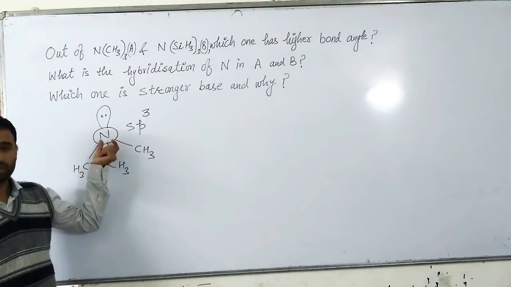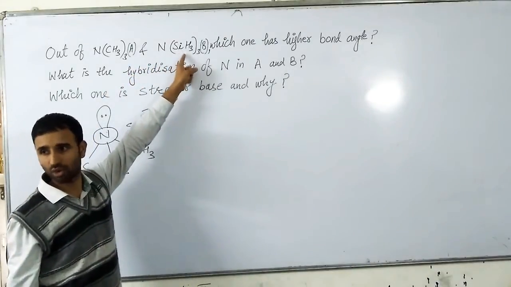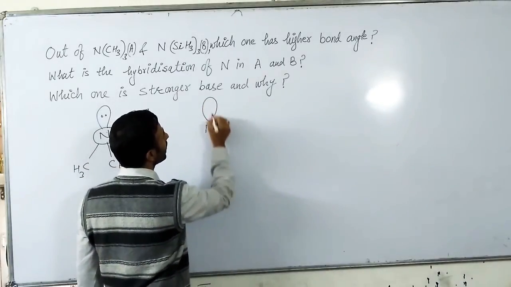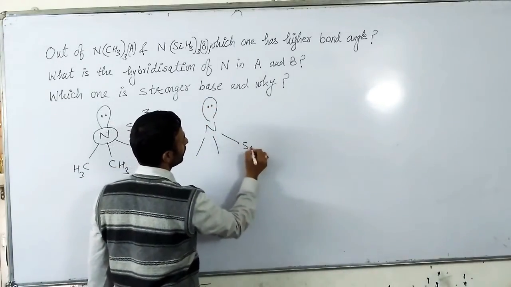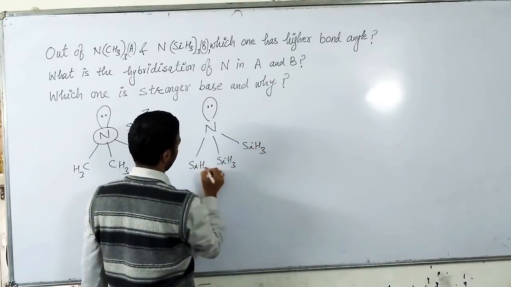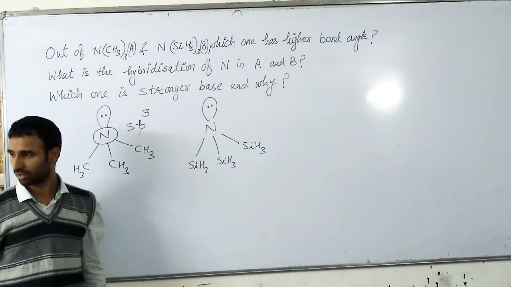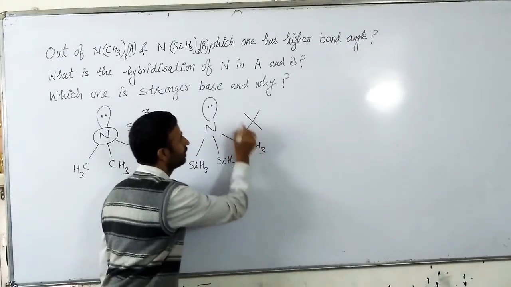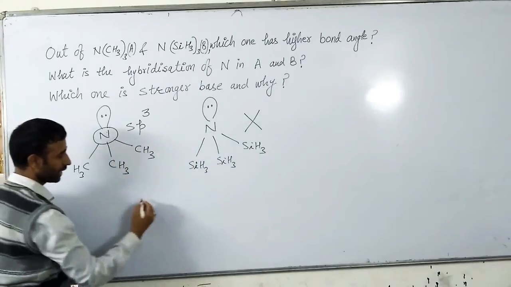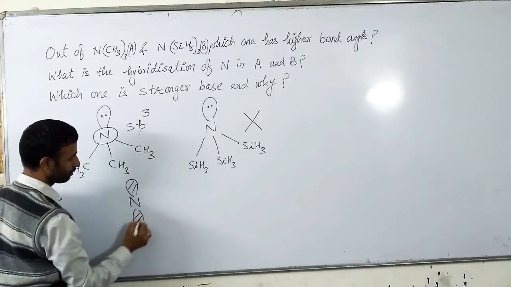So the same explanation we have to think about for the next molecule, that is trisilylamine. It should be like that. If 1 lone pair, 3 bond pairs, so nitrogen should be sp3 hybridized, but it is not the case with silicon, because in this case nitrogen has filled p orbital.